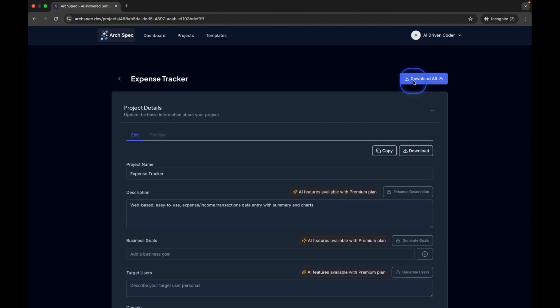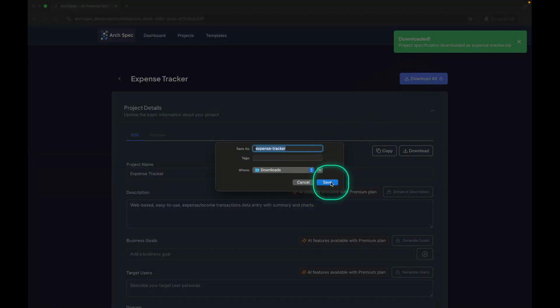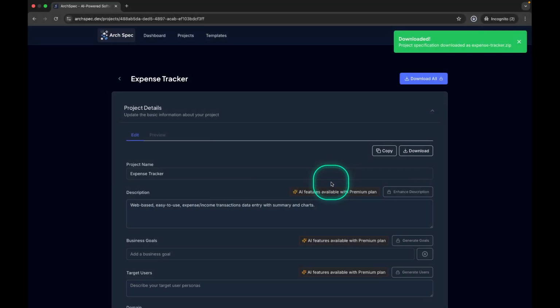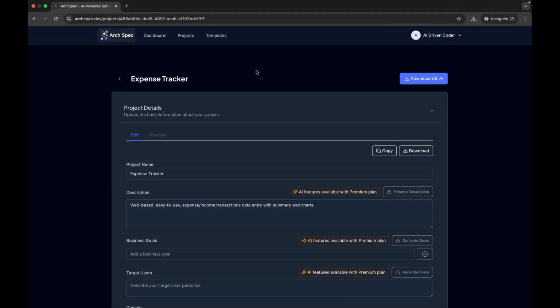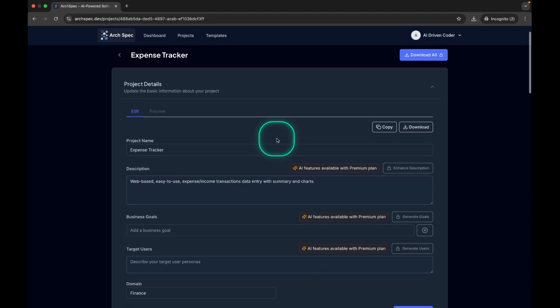You can also download everything as a complete package, including the Markdown file for Claude, a README, and all the specifications we've created. That's how ArchSpec works. These are the core features, and you might notice there are AI features available with the premium plan. This is what sets ArchSpec apart, its AI enhancement capabilities. It allows us to enhance almost all parts of our software specification.